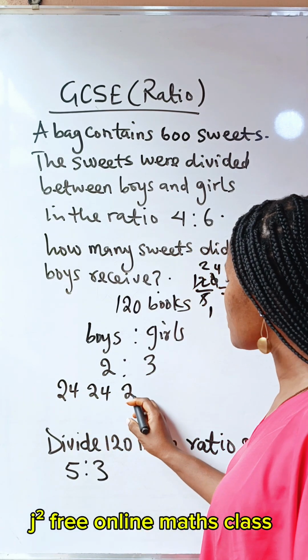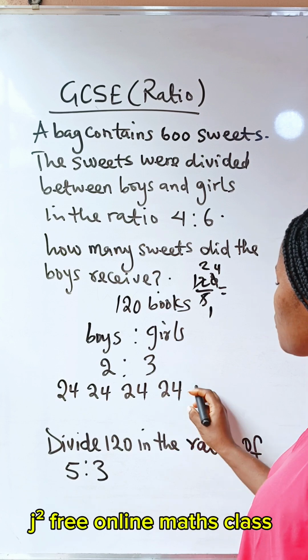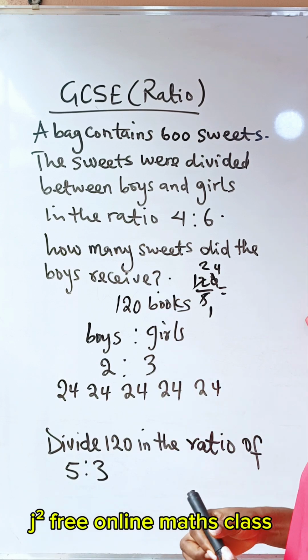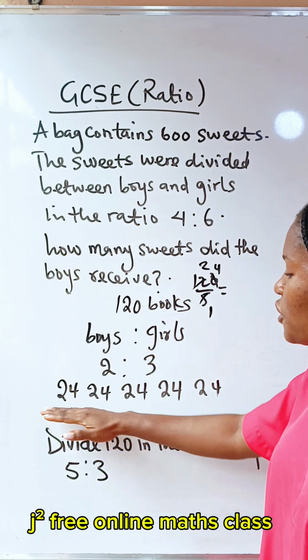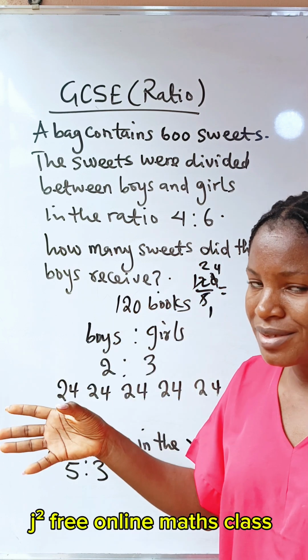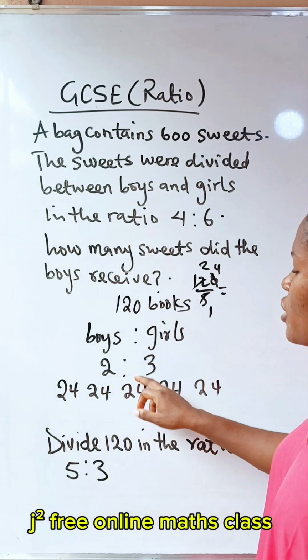This is 24 books, this is another 24 books, this is another 24 books, this is another 24 books. Now, if you add this to this to this to this to this, you will get 120 books. Now, you have shared it into 5 equal parts. Are you with me? That is the meaning of 2:3.